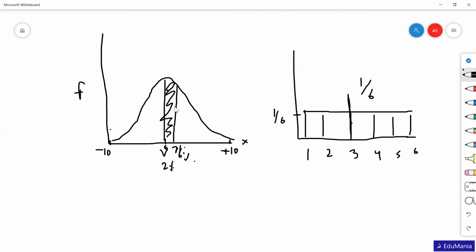And whereas in continuous, it's the sum up. So if I ask what is the probability that I will get a return between -10%, which is the minimum return possible, and the average, say 2%.